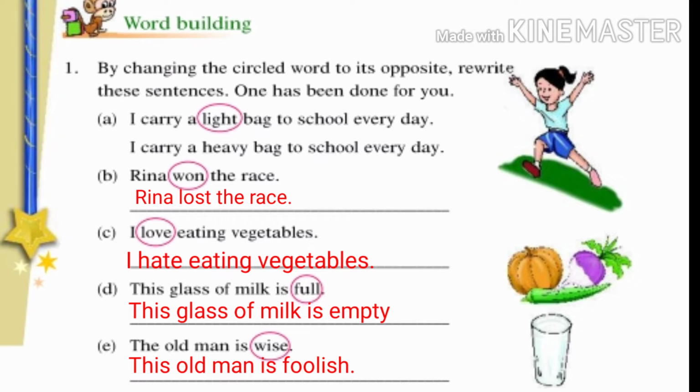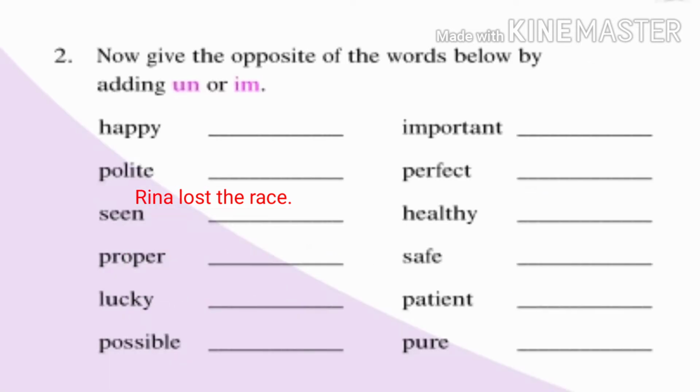Now see sentence C. I love eating vegetables. The opposite of love is hate. So the answer is, I hate eating vegetables. For better understanding, you can observe the remaining two sentences here.